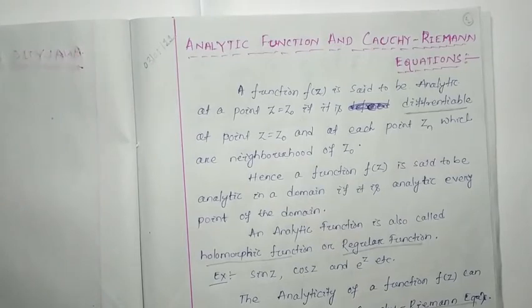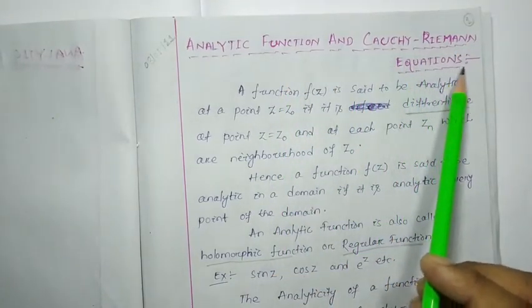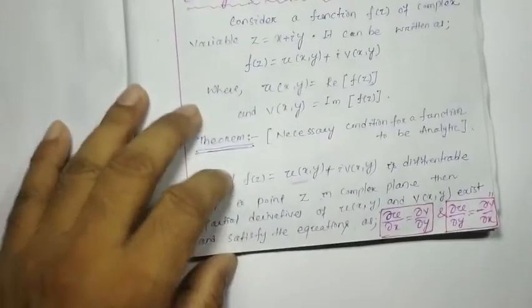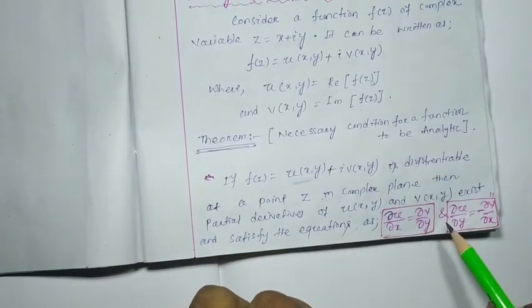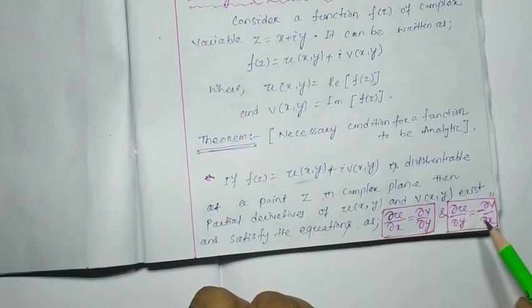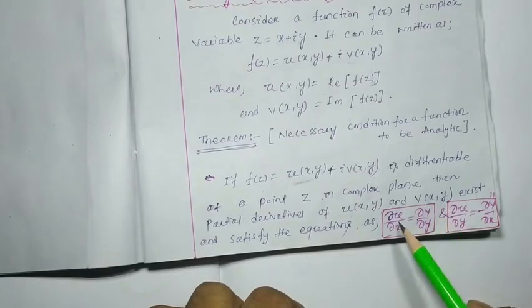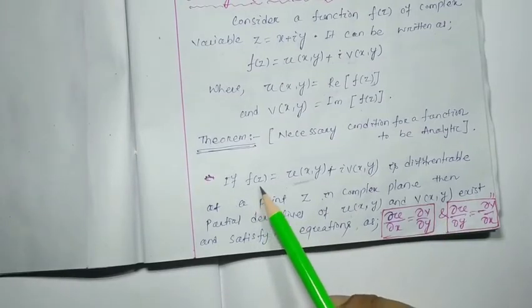In our last class, in detail, we discussed analytic functions and the Cauchy-Riemann equations. That means if a function is analytic at a point or in a domain, then it has to follow the Cauchy-Riemann equations, that is, del u by del x equals del v by del y and del u by del y equals minus del v by del x. Here u and v are the real and imaginary parts of the complex function.